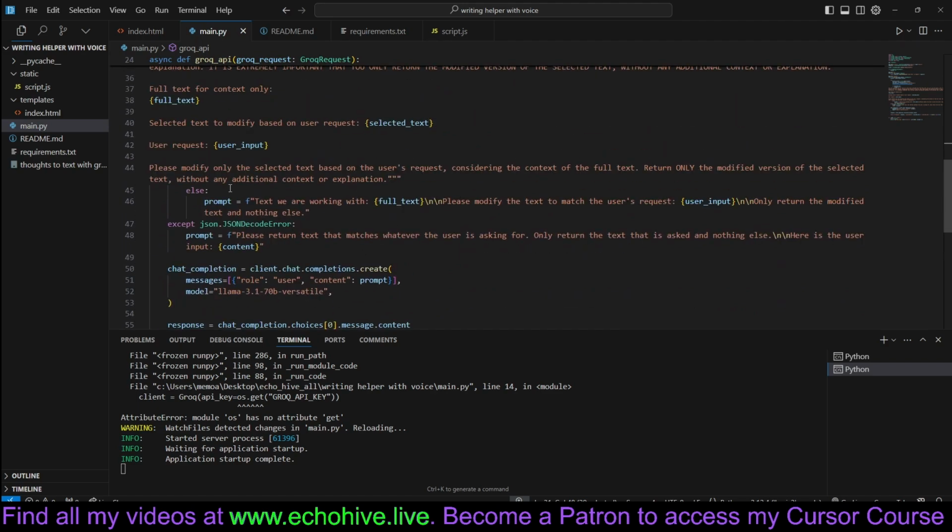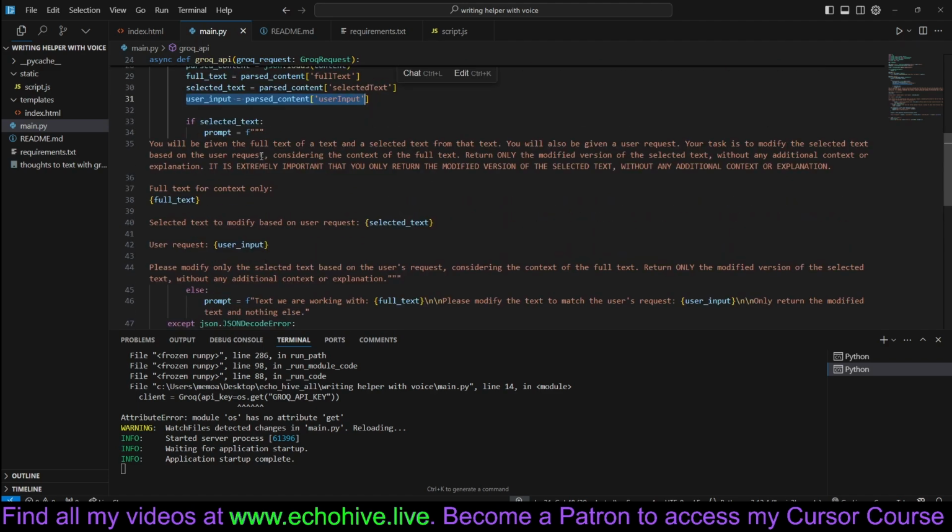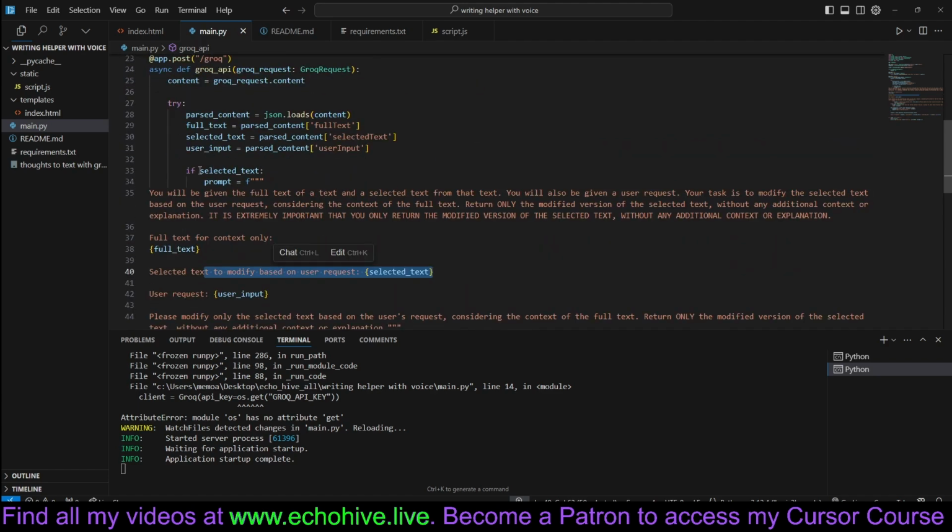The parsed content, full text and selected text, plus the user input, is going to come in handy here. When we are writing the first prompt, we just convert whatever the user instruction was to a text. Maybe they were asking for an email, for example. But when we want to modify a selected part of that text and give the full text as context, then we give the selected text plus the user request. So let's take a look at this prompt.